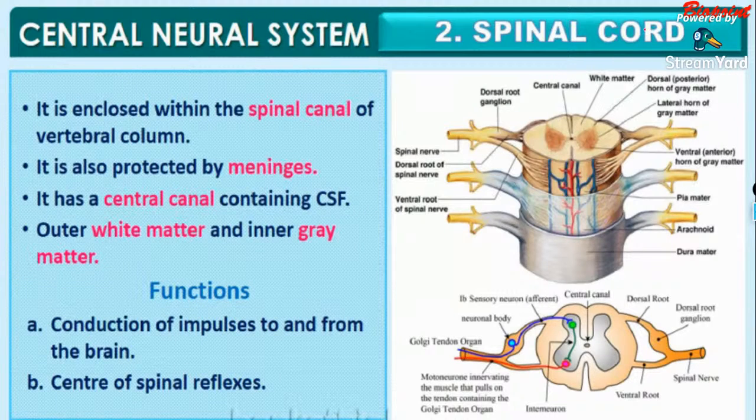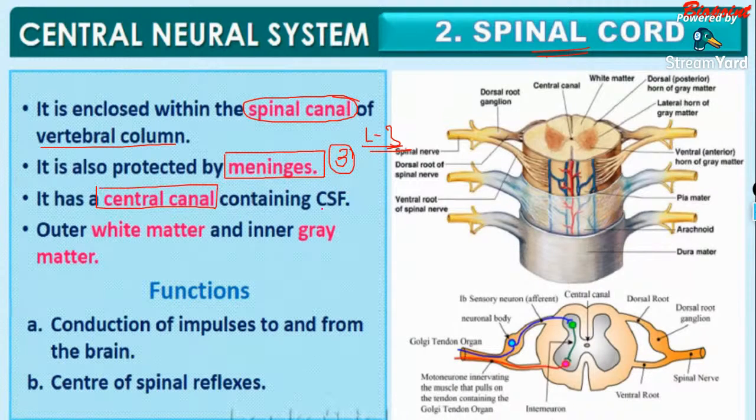The spinal cord is enclosed in the spinal canal of the vertebral column. The spinal cord is also protected by the meninges, which is three-layered. The meninges is a three-layered protective covering of our brain. It has dura mater, pia mater, and arachnoid mater, which we mentioned in the last session, lecture number 3. It has a central canal consisting of the CSF.